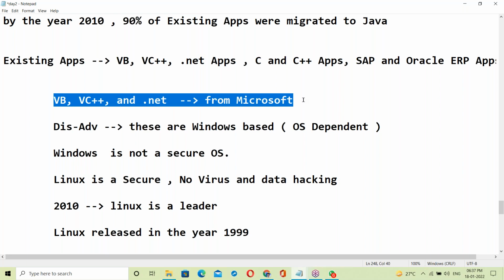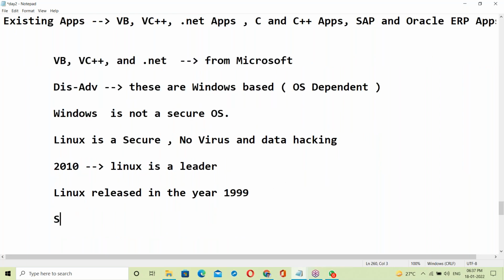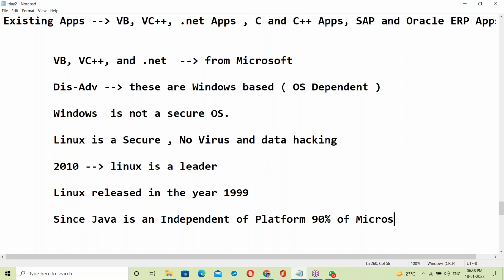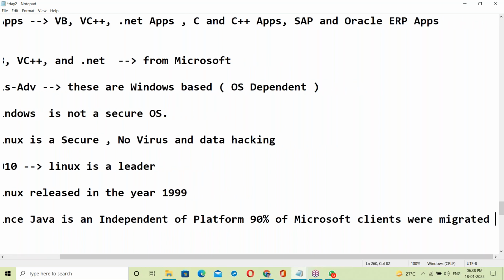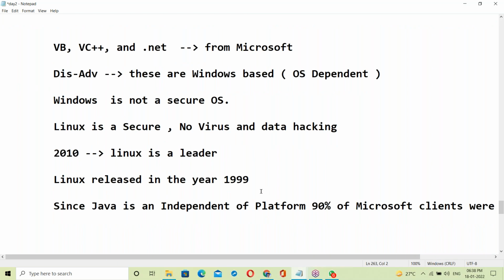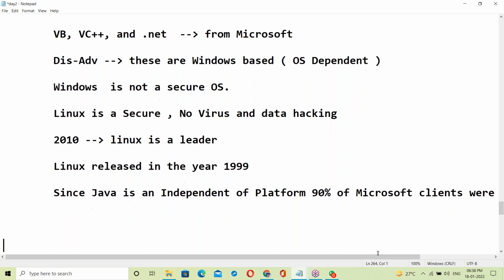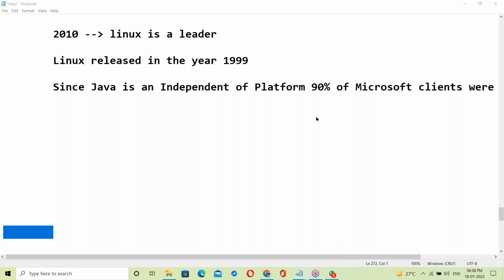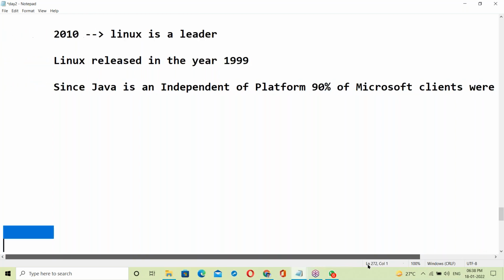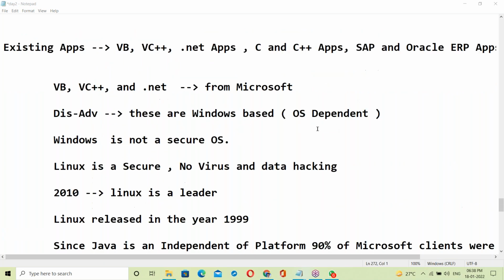So Microsoft clients migrated to Java, since Java is platform independent. About 90% of Microsoft clients migrated to Java. That is the benefit of Java: because of its independent platform, these clients migrated to Java.